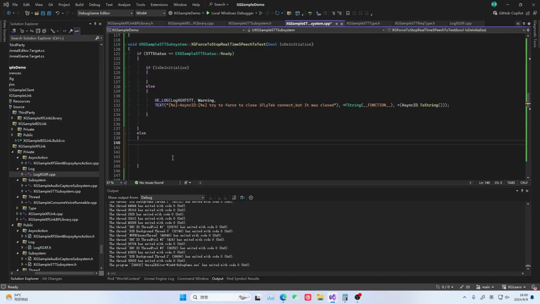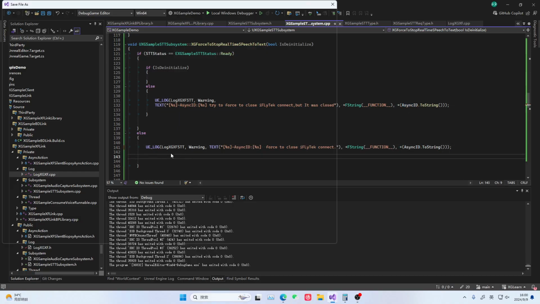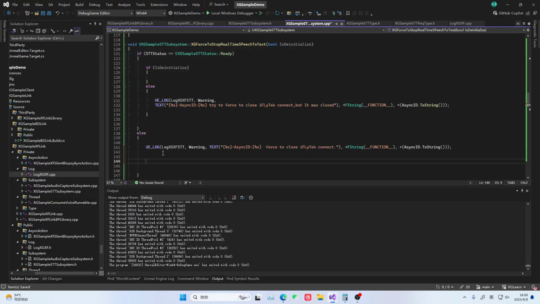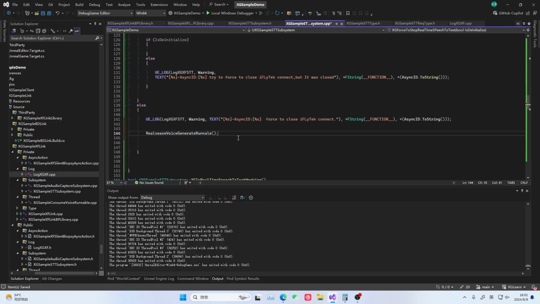First, we log this message. This log means that we have now executed a forced shutdown, even though our system is working. The order of our forced shutdown is as follows. First, we close the audio production thread. The thread that generates audio will no longer produce this data.